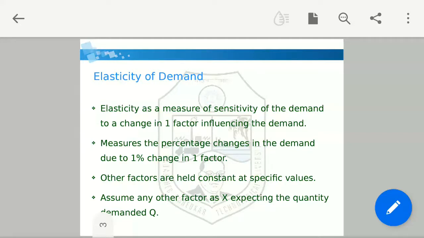So we measure the percentage change in the demand due to 1% change in one factor. For example, if there is 1% change in price, by what percent will the demand be affected? In this case, we are going to keep all other factors constant at a specific level. Now assume the factor as x. We are going to consider the value of that factor as x and quantity demanded as q.